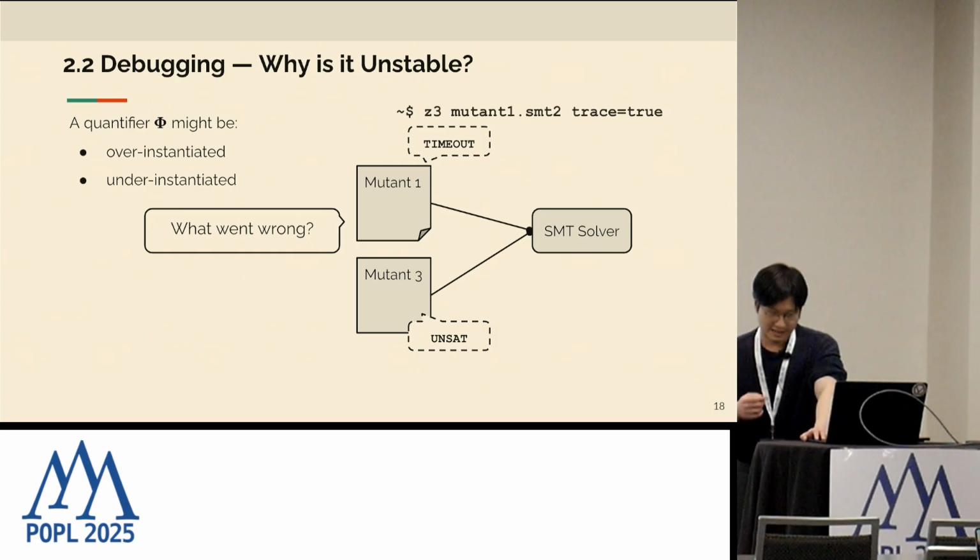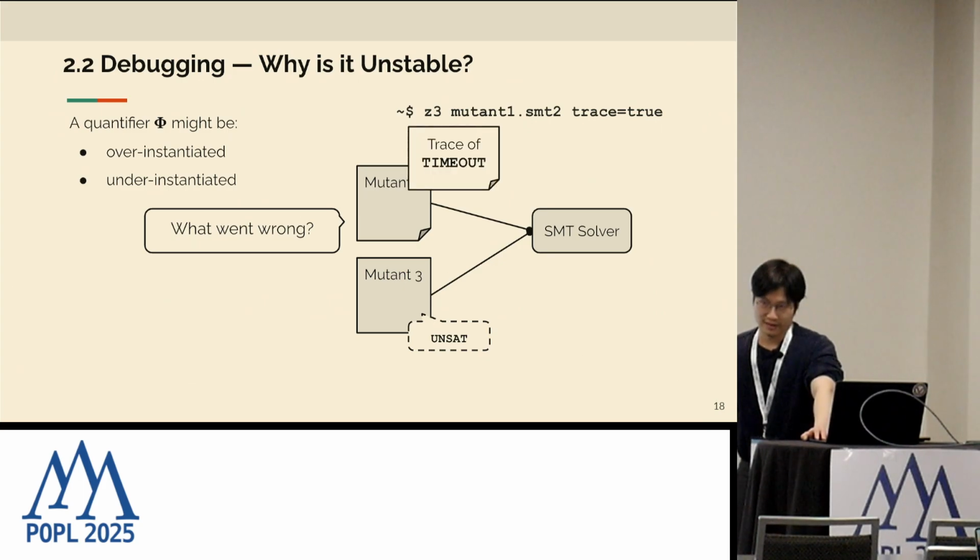In more detail, we could collect tracing data from the solver, say enable tracing on Z3, which will give us a trace of failure, including all the quantifier instantiations that have been attempted but don't lead to a success, obviously, in this case.